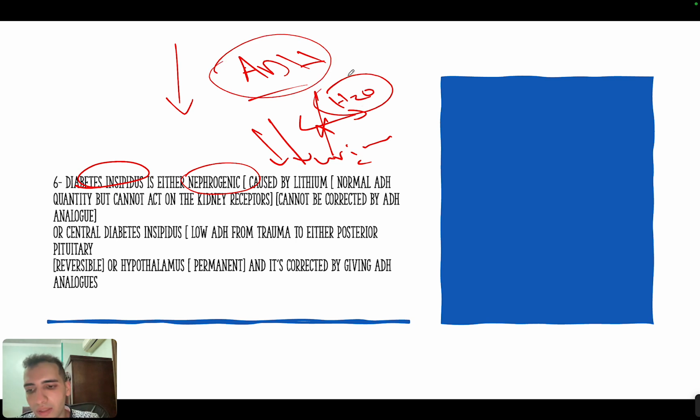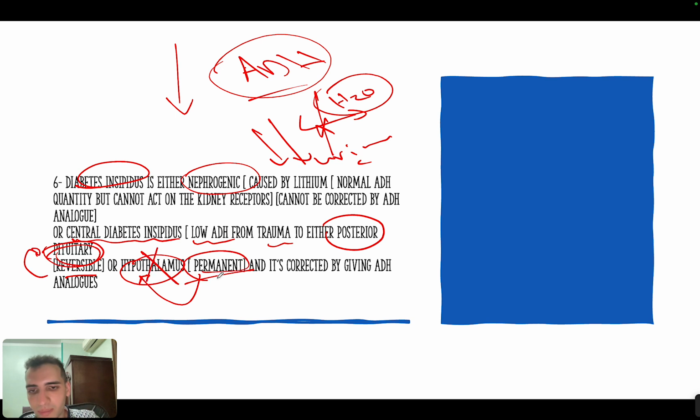Either you don't secrete enough ADH, which is called central diabetes insipidus, meaning you have low ADH. This can be either from trauma or a problem in general in either the posterior pituitary, then it would be reversible, or the hypothalamus, then it would be permanent. The reason is that the hypothalamus is the one that synthesizes the ADH, but the posterior pituitary just stores the ADH. So any problem in the factory itself will cause permanent diabetes insipidus. It will be corrected if you give an ADH analog, because if the problem is low ADH, just give another ADH or synthetic ADH, and the problem would be corrected.